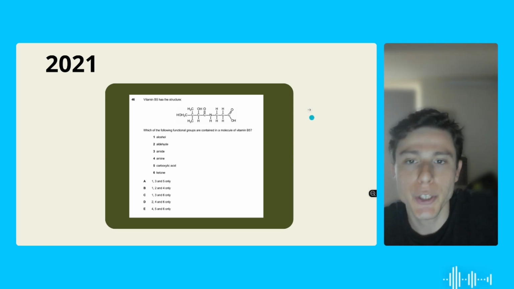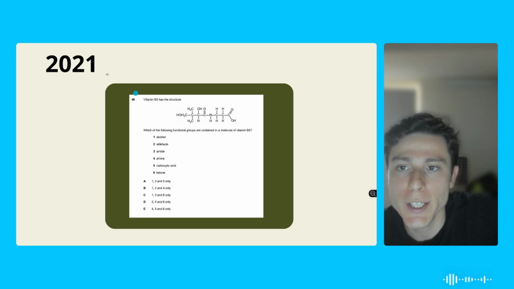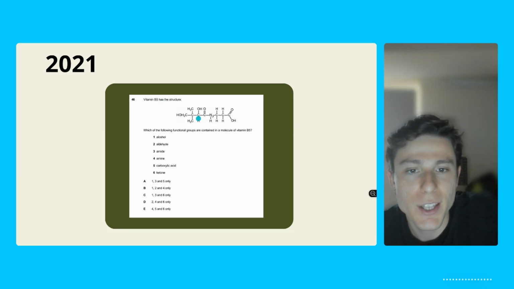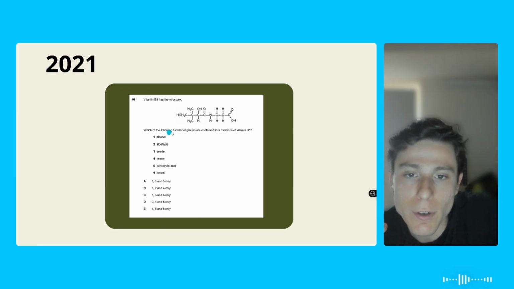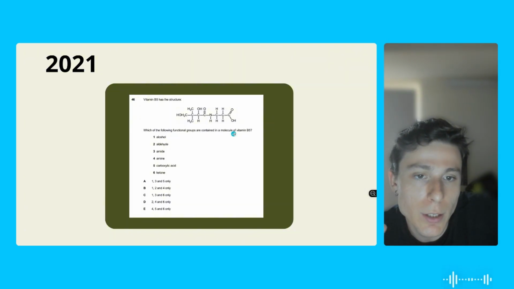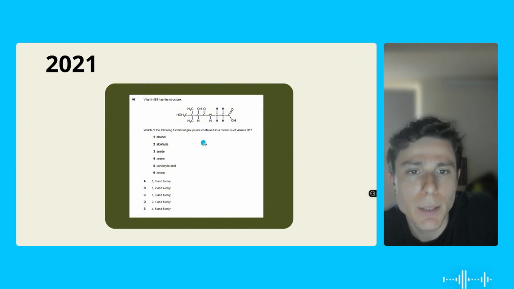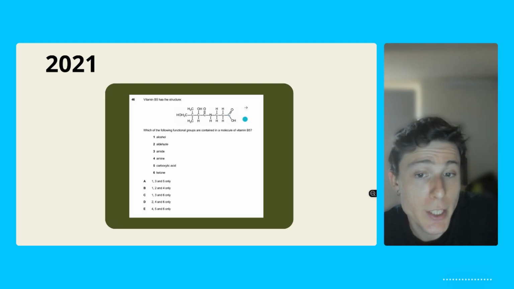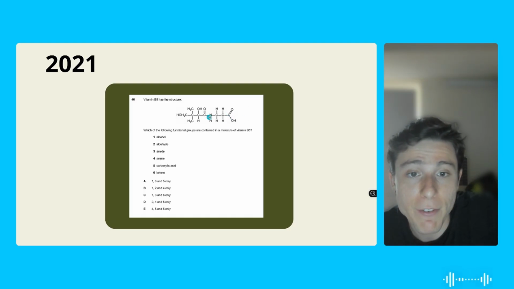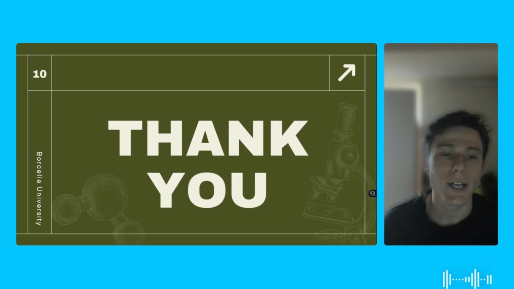And the last question I'm going to bring to you guys is this one here, question 46 from 2021. This is pretty fun actually. Vitamin B5 has the structure and then it shows you which of the following function groups are contained in the molecule of vitamin B5. But you have to have your eyes well trained to identify these organic functions and see which ones are present here. So we have a carboxylic acid right here. We're going to have an amide right here. We're going to have an alcohol here, another alcohol here. So nothing more than that if I'm not mistaken. So train your eyes.